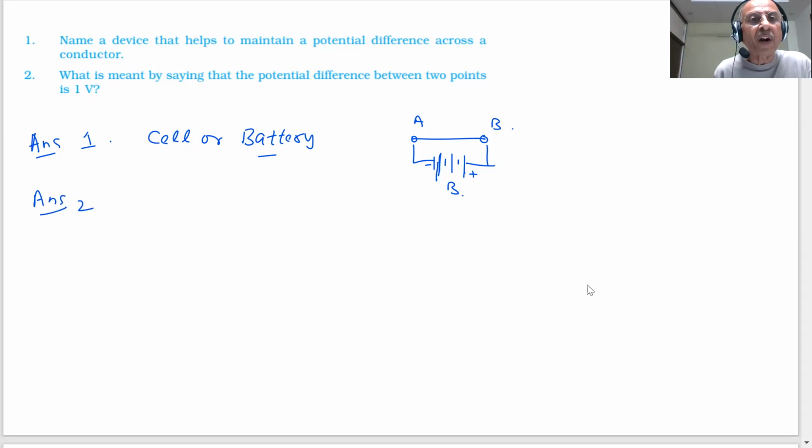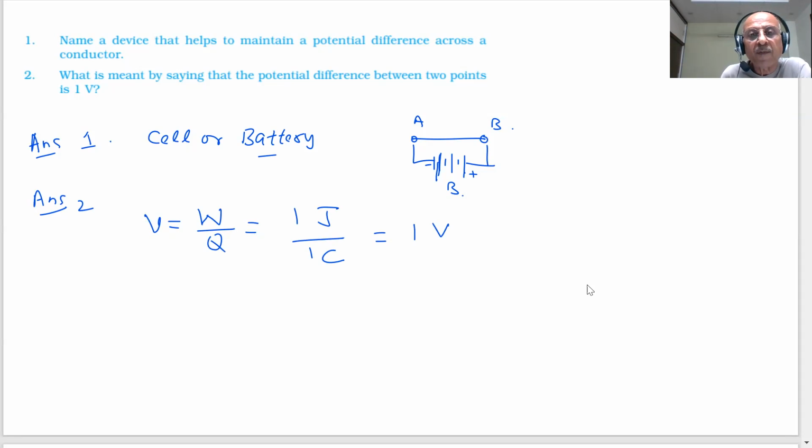Question 2: What is meant by saying that the potential difference between 2 points is 1 volt? Sir, it means that 1 joule of work is done in moving 1 unit of positive charge. What is the formula? V is equal to W by Q. When W is 1 joule and Q is 1 coulomb, then this will be equal to 1 V. Am I right?